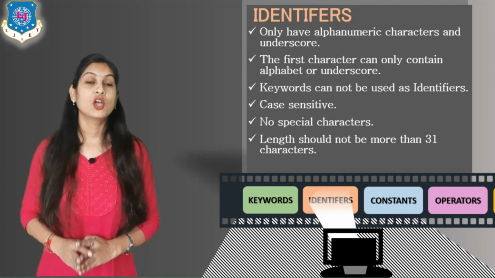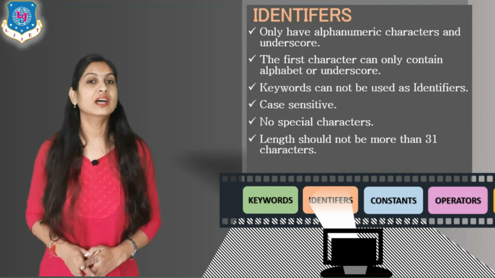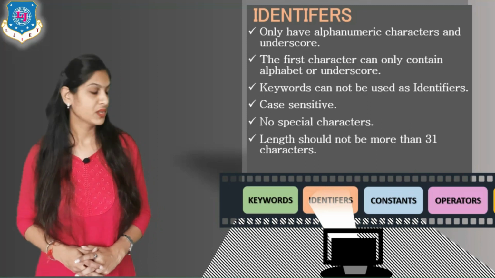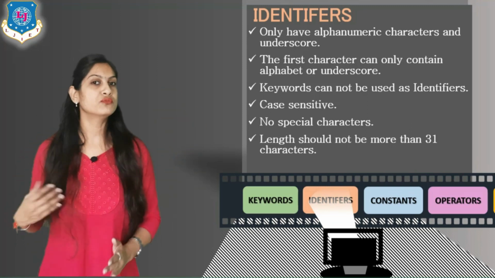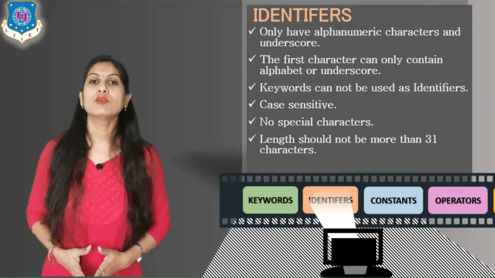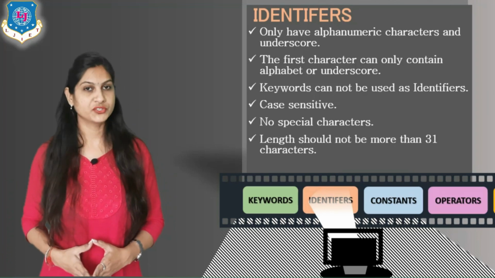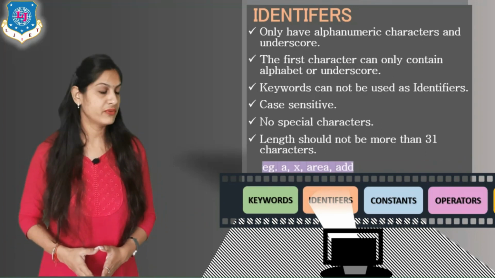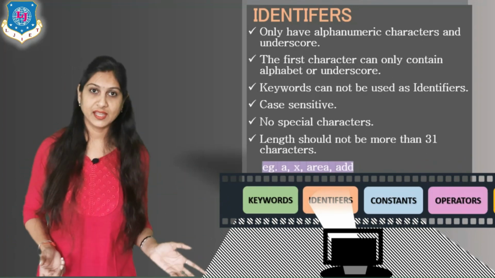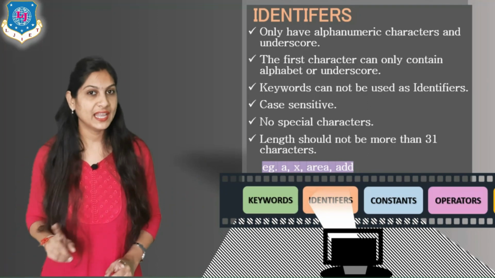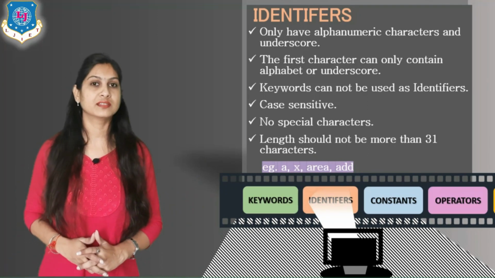Then only a maximum of 31 characters can be assigned to a variable's name. You have to follow all these rules whenever you are making a program and writing the name of a variable or a function. Here I have taken different examples of identifiers: you can take variable A, area and A1, but 1A is not possible. Remember these things.